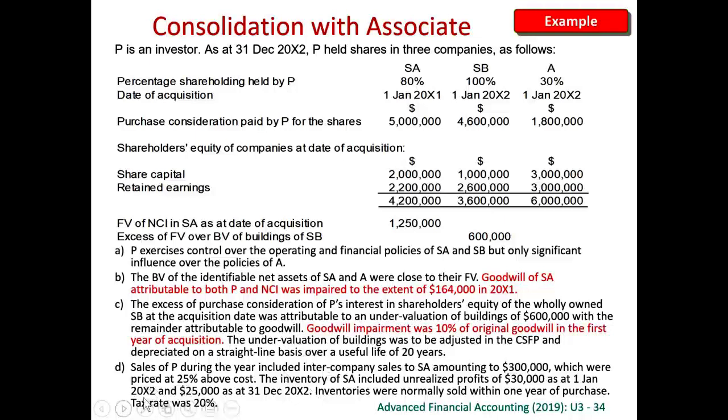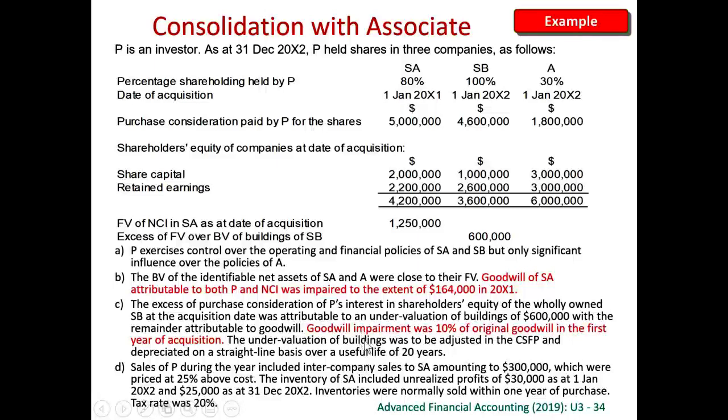For subsidiary B, the excess of the purchase consideration was attributable to an undervaluation of building. As we have said before, there has been a fair value increment for the building, 600,000, and the remainder was attributable to the goodwill. For this goodwill, it has undergone an impairment. The impairment was 10% of the original goodwill in the first year of the acquisition. And for this fair value adjustment, it should be depreciated over a useful life of 20 years.